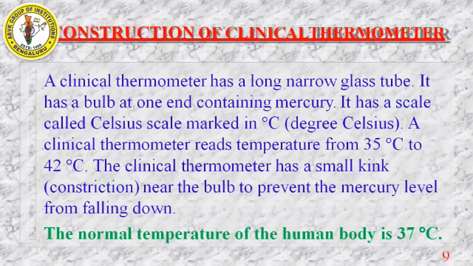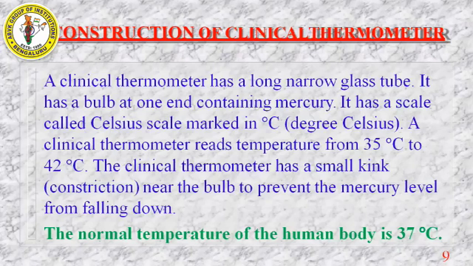So to measure the temperature, we have a scale which is in the form of degrees Celsius. A clinical thermometer reads temperature from 35 degrees Celsius to 42 degrees Celsius. So what is the range of clinical thermometer? It is 35 degrees Celsius to 42 degrees Celsius.